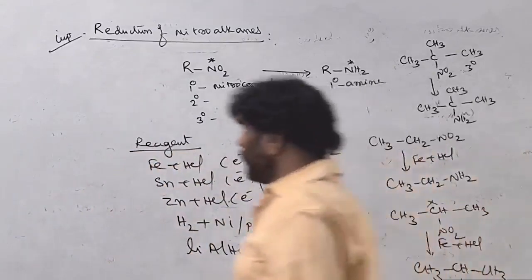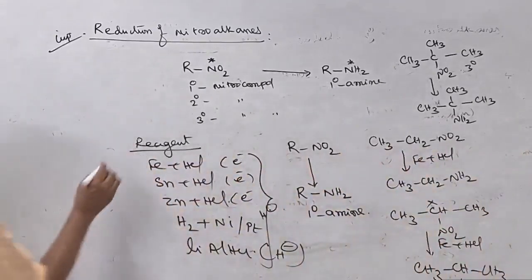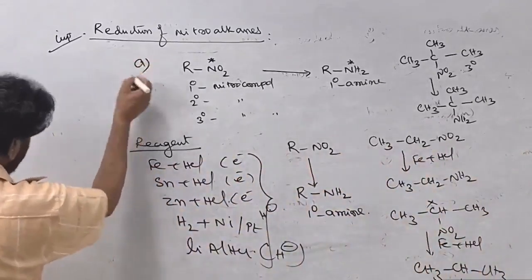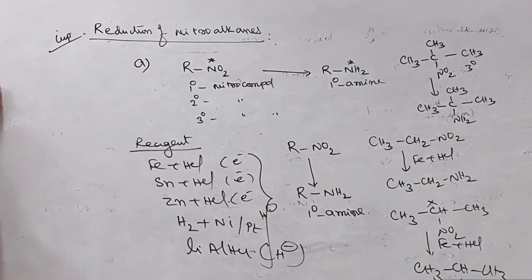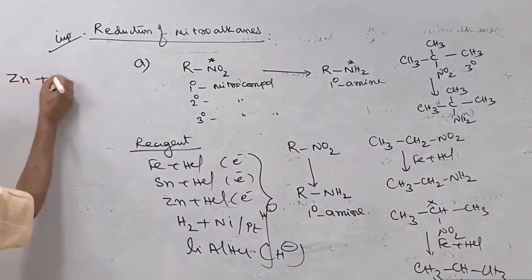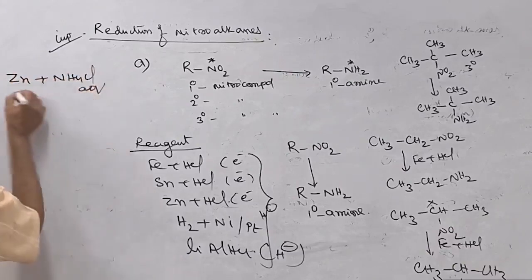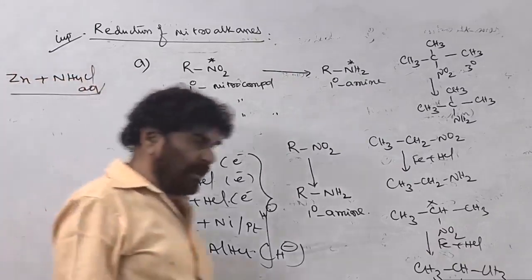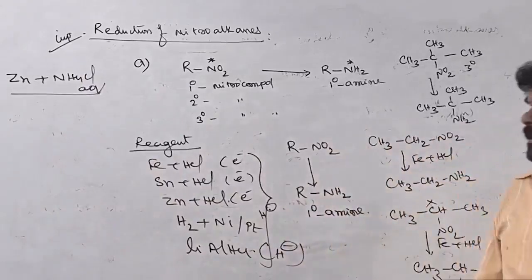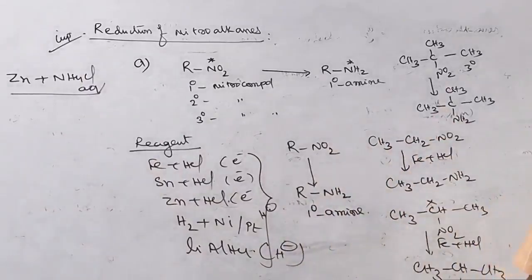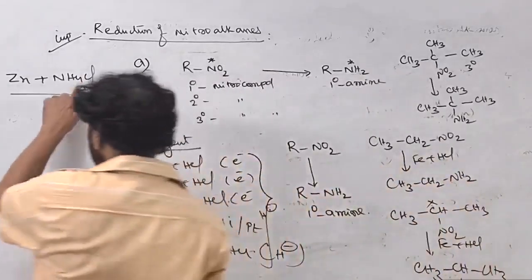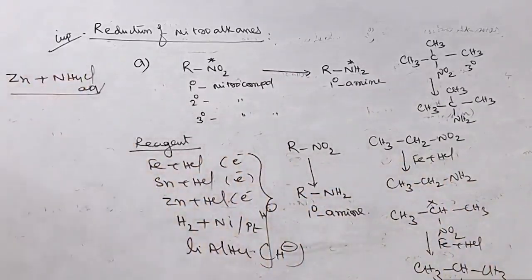Suppose you use the other one, the B part is normally zinc plus an aqueous solution of ammonium chloride. This is considered as reduction in the neutral medium, not the acid medium. This is slightly acidic, that is the neutral medium. This is one, this is another.